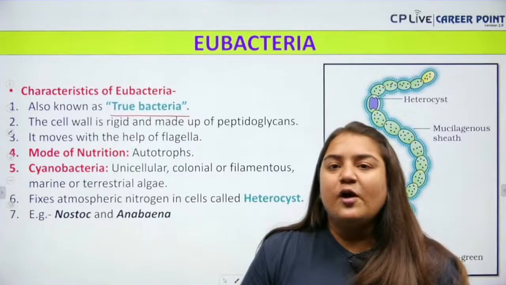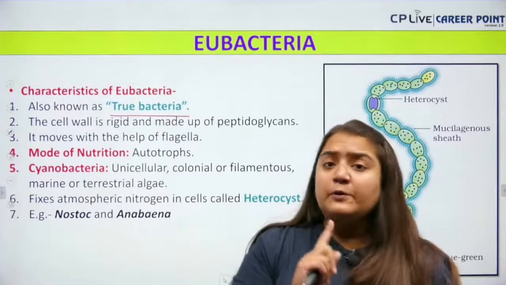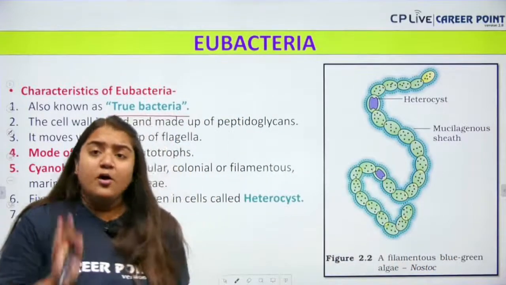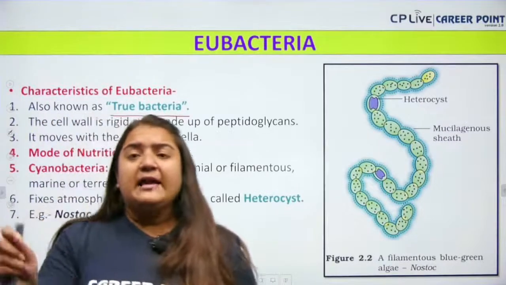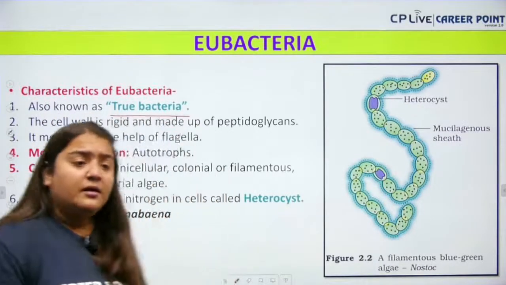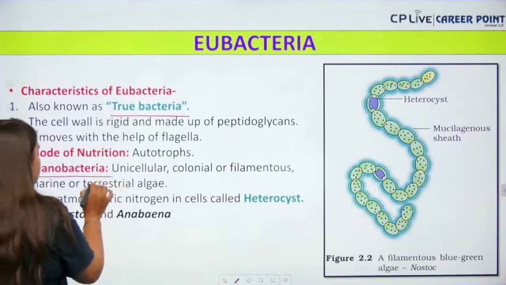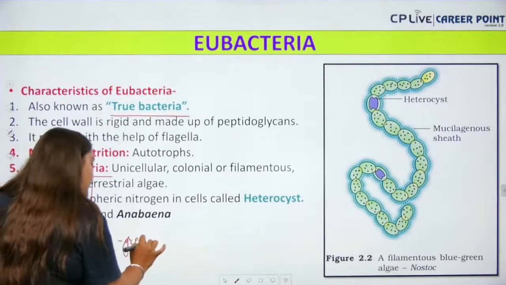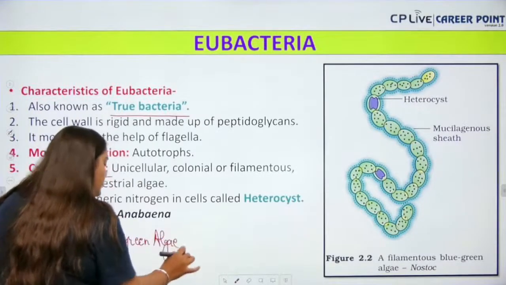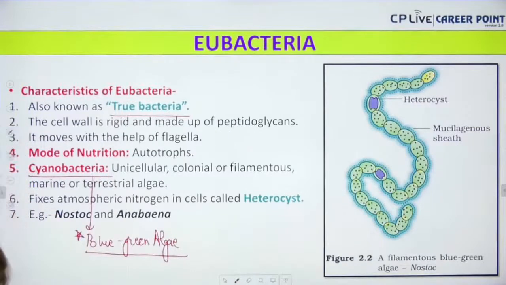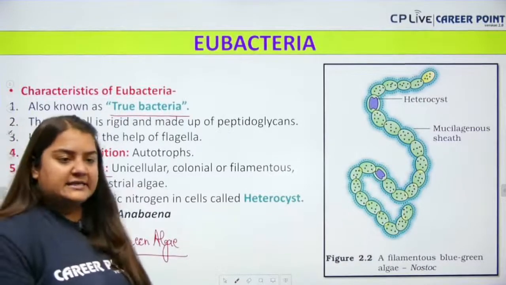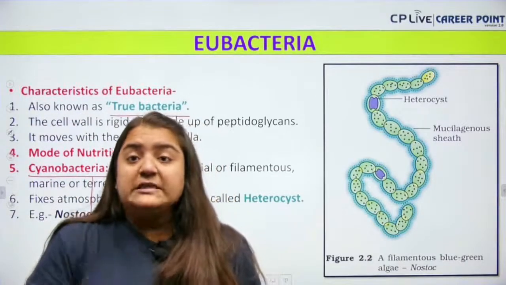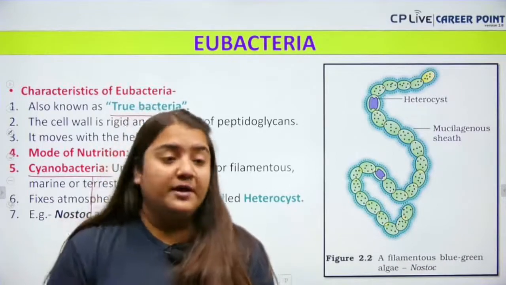Cyanobacteria is also called blue-green algae, and please remember, blue-green algae is not an algae, it's a bacteria. 100%, the students go wrong over here. They mark blue-green algae as a form of green algae. No, bache, very wrong. So cyanobacteria is also called BGA, that is blue-green algae, and it's a bacteria, not an algae. Please remember. It is the first oxygenic bacteria, the one from which oxygen first evolved.